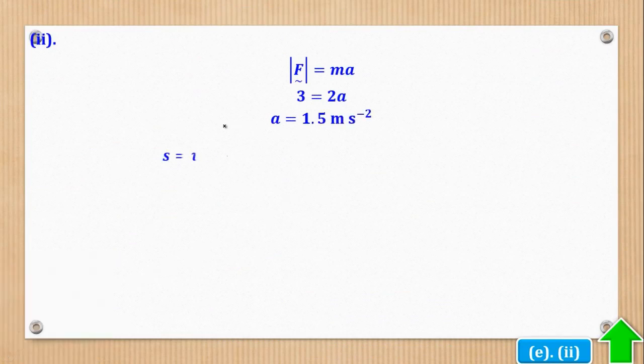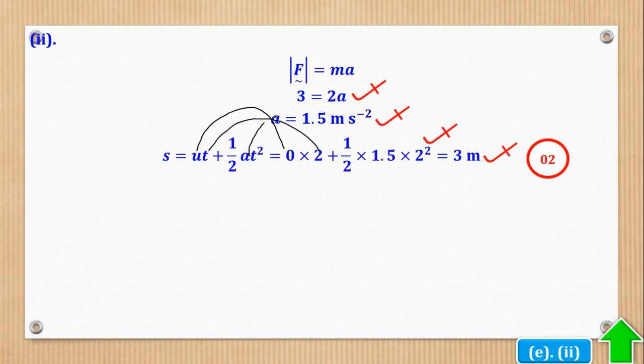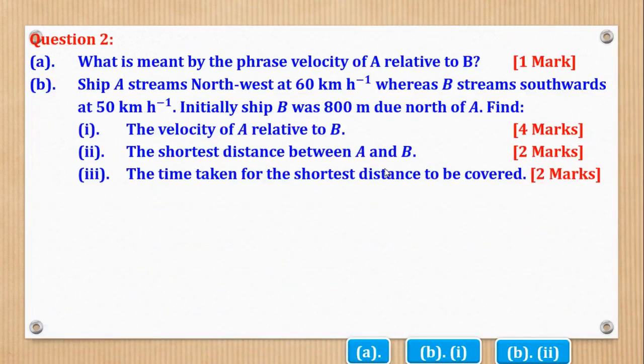Now that I have acceleration, I can use the second equation of motion. So initial velocity is 0, time is 2, acceleration you have got as 1.5, to give you the distance required as 3 meters. That was question 1. Now we shall go to question 2.